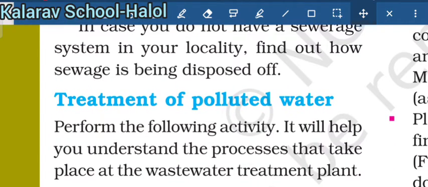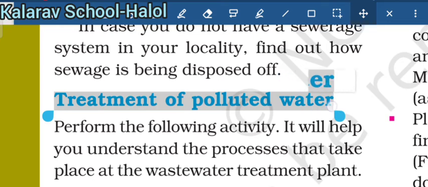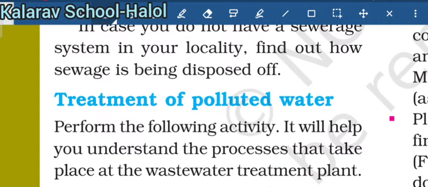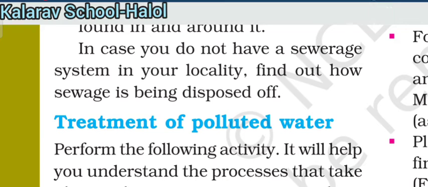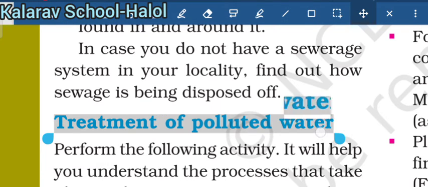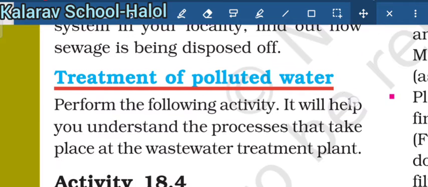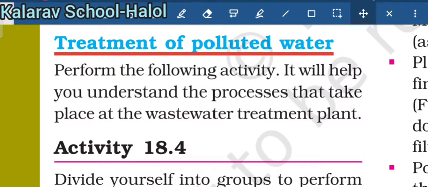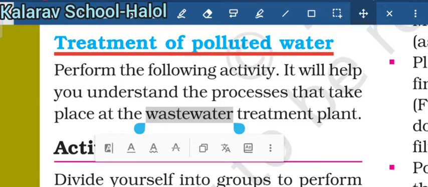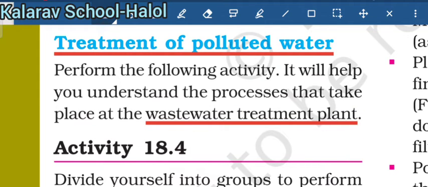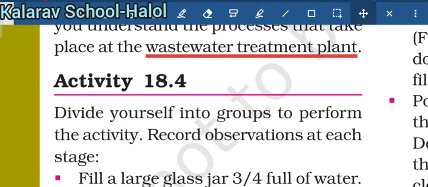Next is treatment of polluted water. So how do we treat polluted water? Treatment means we can make clean water from polluted water. So the next topic is treatment of polluted water. We have to do an activity, which will help us to understand the wastewater treatment plant. A wastewater treatment plant is a plant which helps us to treat polluted water.